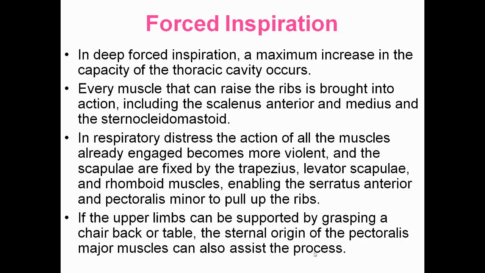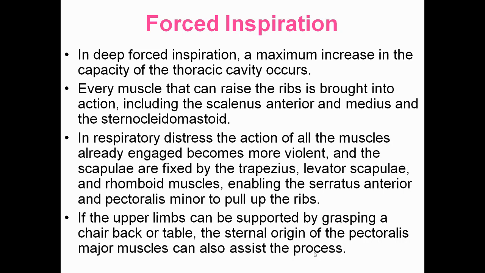In forced inspiration, a maximum increase in the capacity of the thoracic cavity occurs. Every muscle that can raise the rib is brought into action, including the scalenus anterior and medius and sternocleidomastoid.